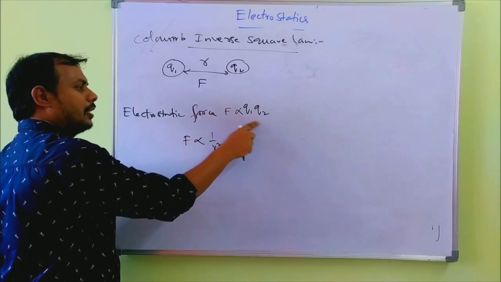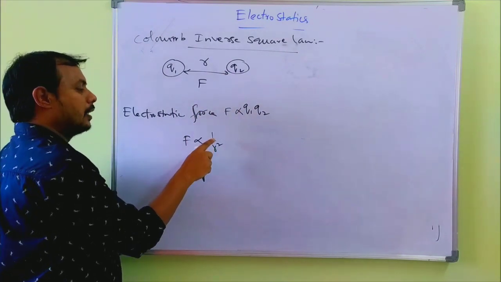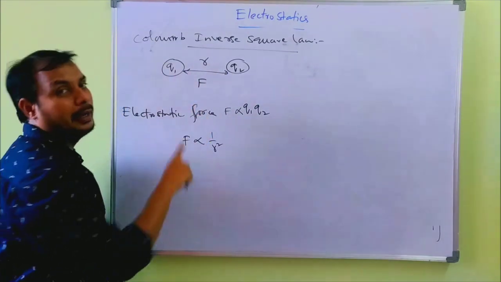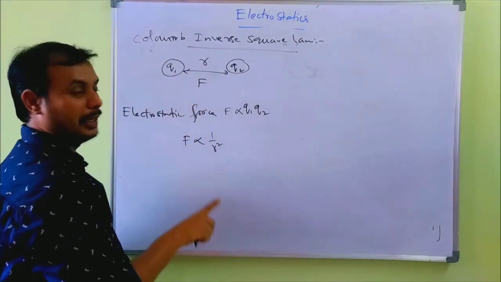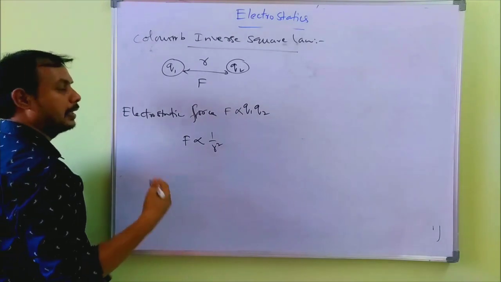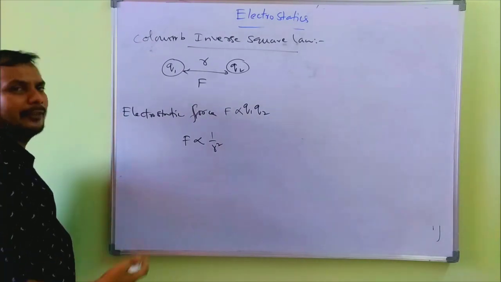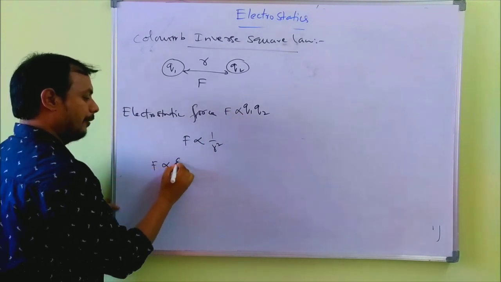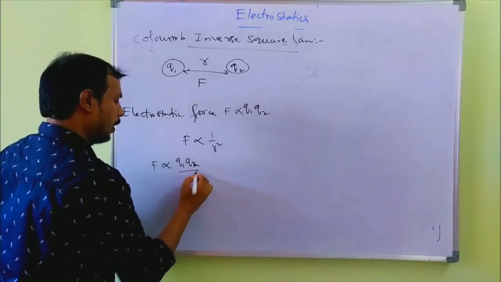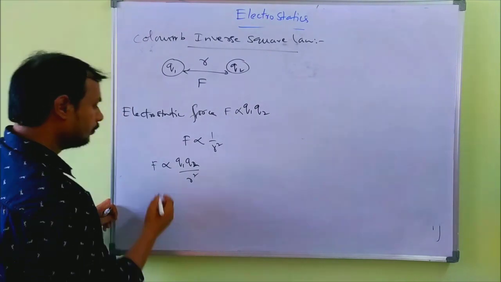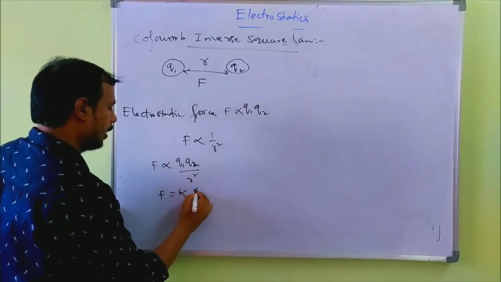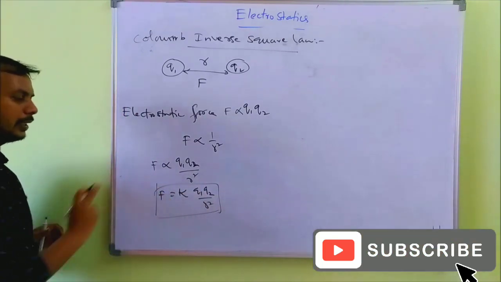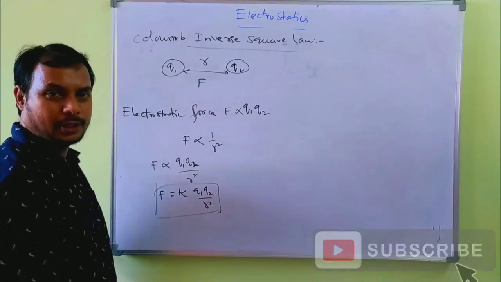Depends upon three factors. One, product of charges, it is directly proportional. Square of distance, inversely proportional. Third, its surrounding medium. If the medium is free space, then what happens? If the medium is other than free space, then what happens? Before that, combine these two equations, F proportional to Q1 Q2 by R square. Then F is equal to K Q1 Q2 by R square. What is K? It is a proportionality constant.